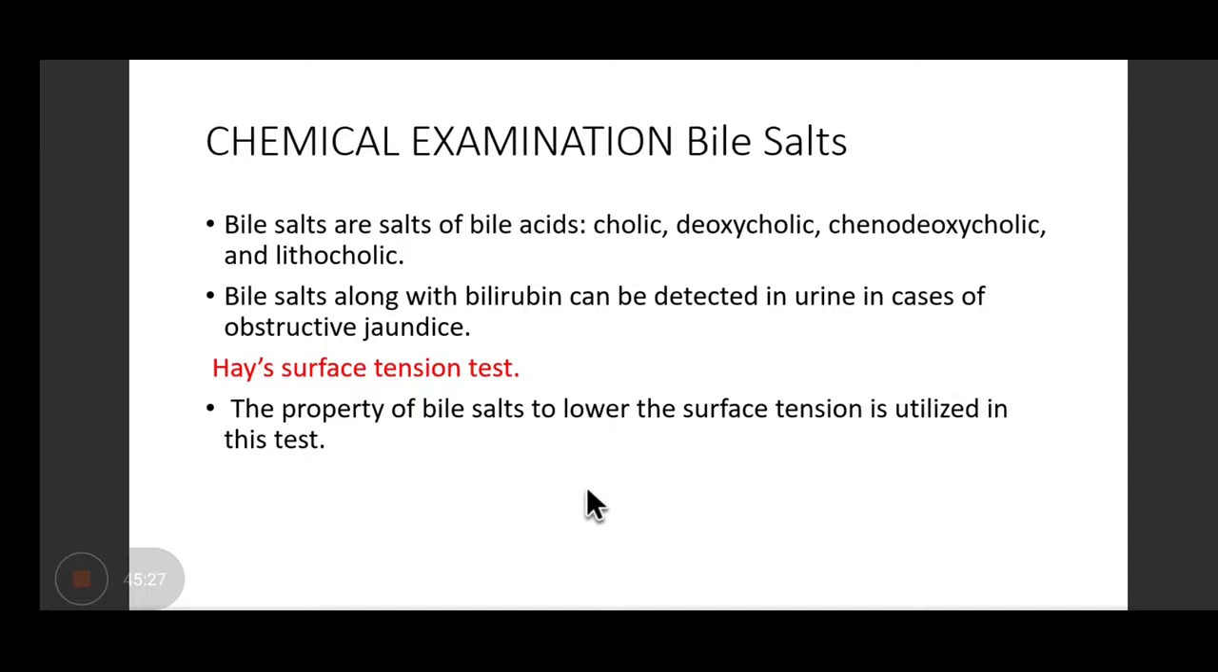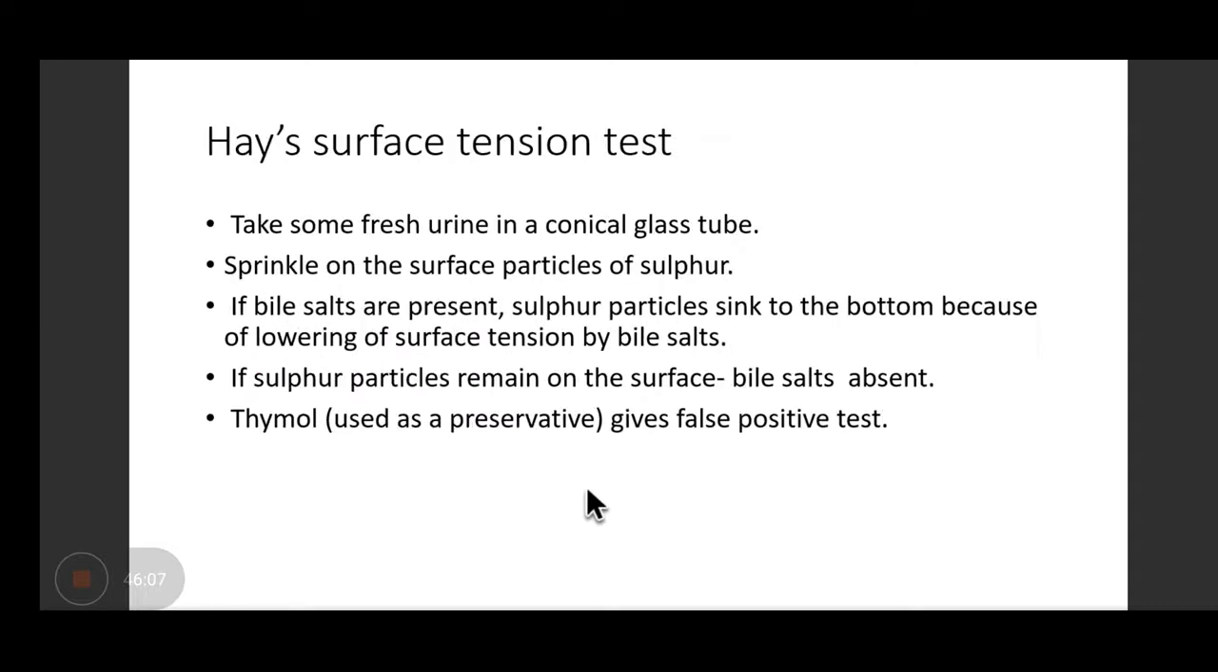Bile salts, what are the names of bile salts? Cholic acid, deoxycholic acid, chenodeoxycholic acid, and lithocholic acid. So bile salts are the salts of the bile acid. So bile salts along with bilirubin can be detected in urine in cases of obstructive jaundice. A very simple test is done for this, the surface tension test. So you all know bile salts are needed for the absorption of lipids, and what is its function? That it functions to lower the surface tension of the lipids so that they can be absorbed. So this property is utilized in this test.